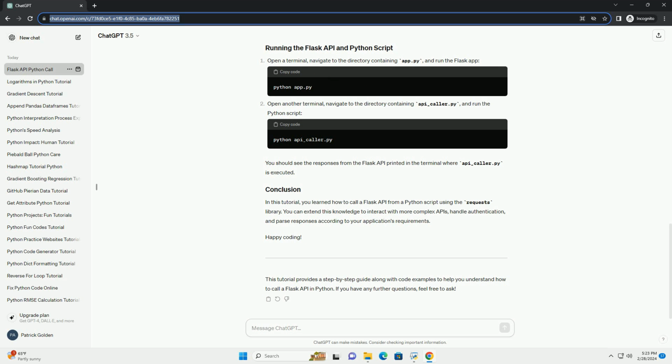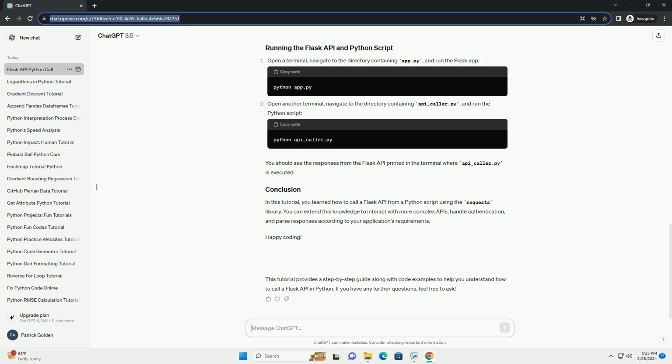Now, let's create a Python script to call this API. Create a file named api_caller.py and add the following code. Open a terminal, navigate to the directory containing app.py, and run the Flask app. Open another terminal, navigate to the directory containing api_caller.py, and run the Python script.